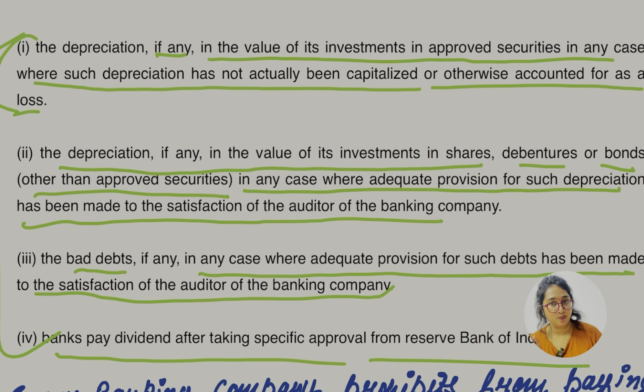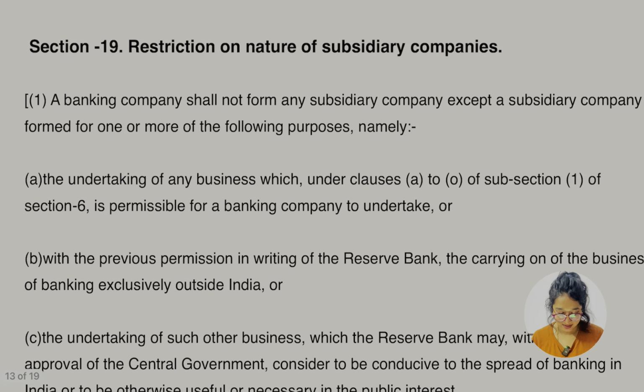ठीक है. So there are 4 exceptions, we have to just keep them in our mind, ठीक है. Main thing, they cannot pay the dividend unless they have completely written off the capital expenditure, and we know what is the capital expenditure, ठीक है.